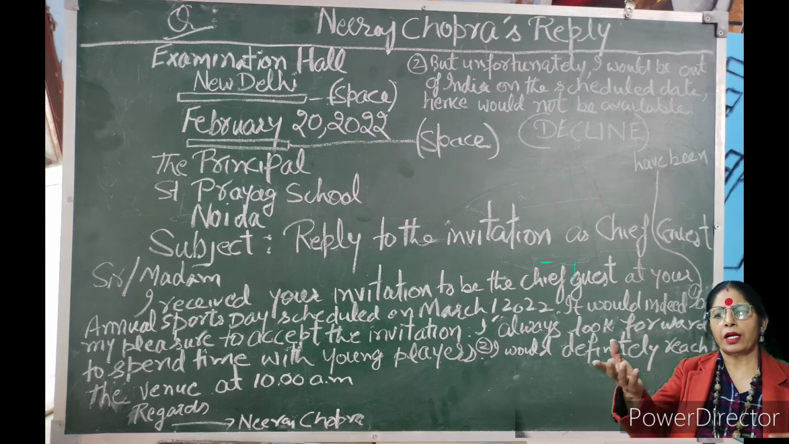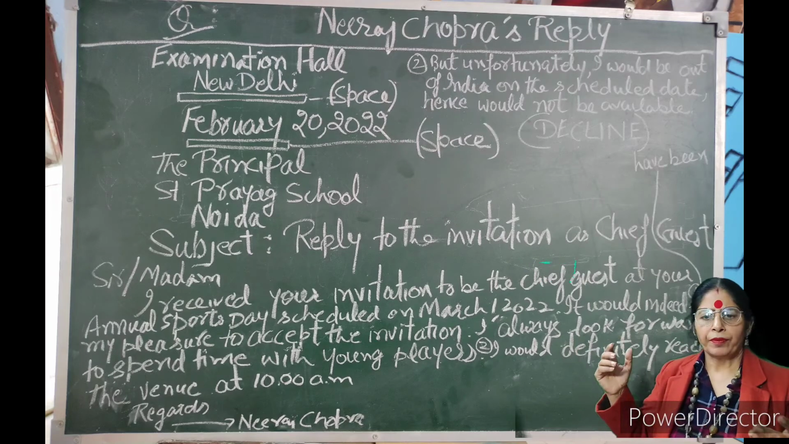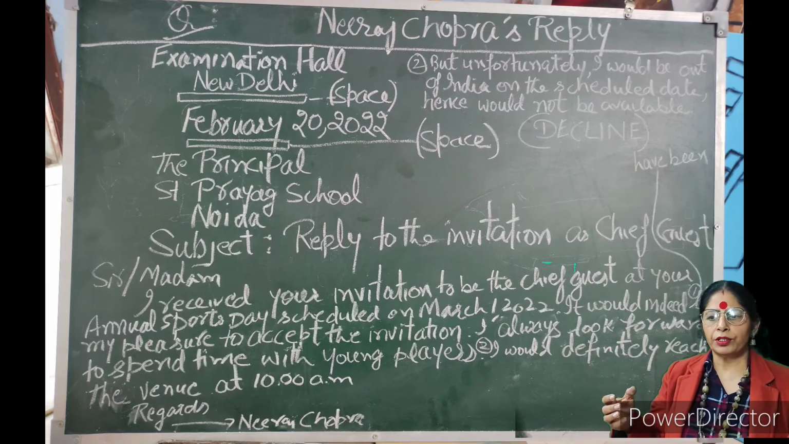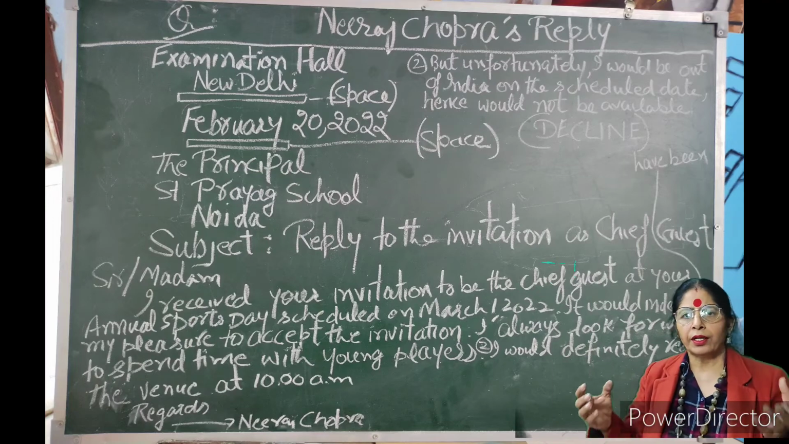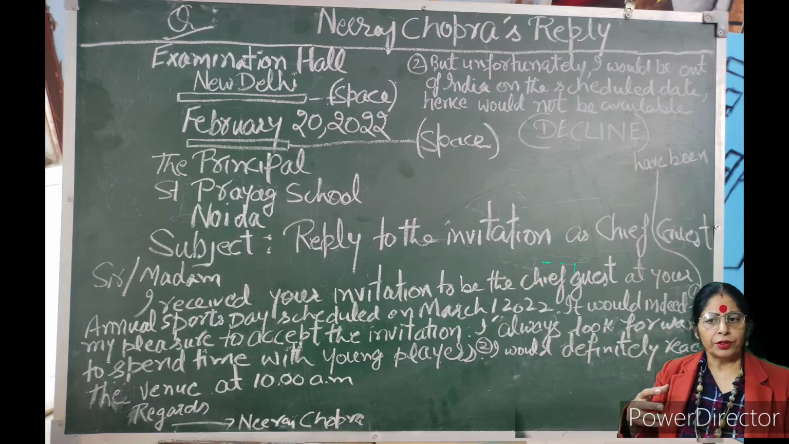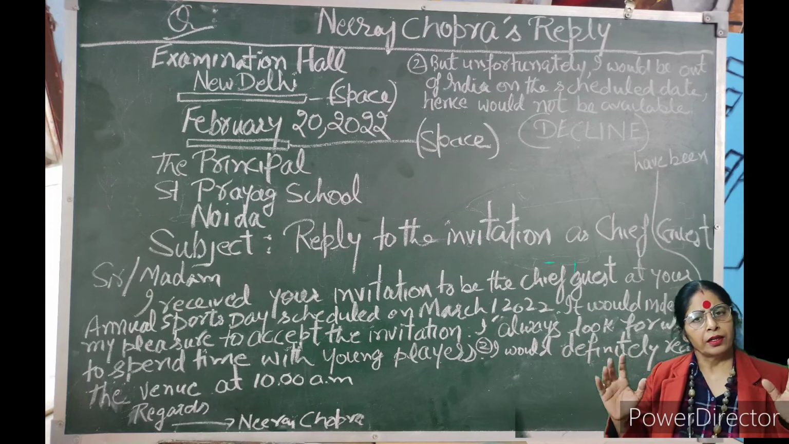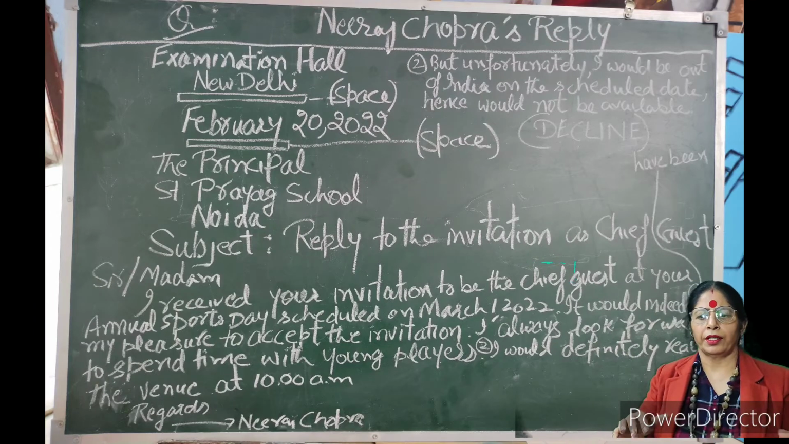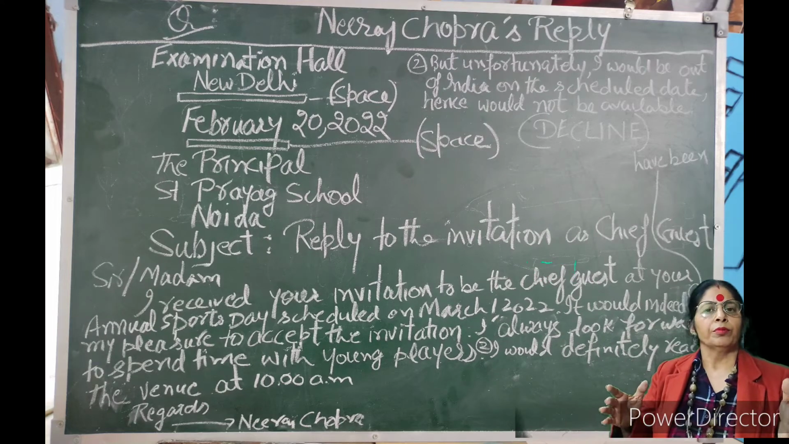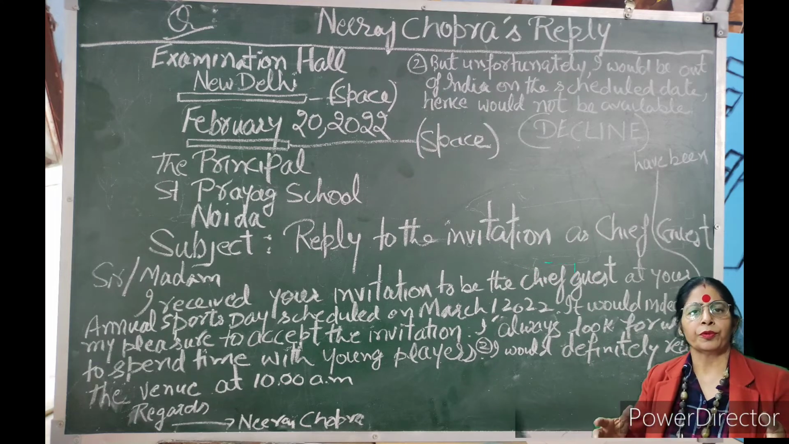Now we are coming directly to the body. I received your invitation to be the chief guest at your annual sports day scheduled on this date. This is the same thing you have to write, even if you know that you are going to decline. Even then this much you have to write: scheduled on March 1, 2022.